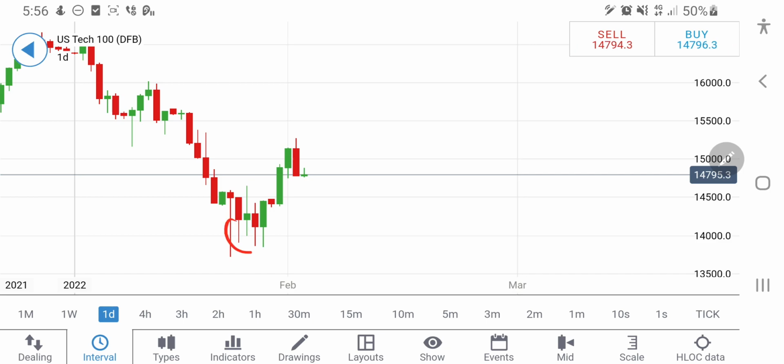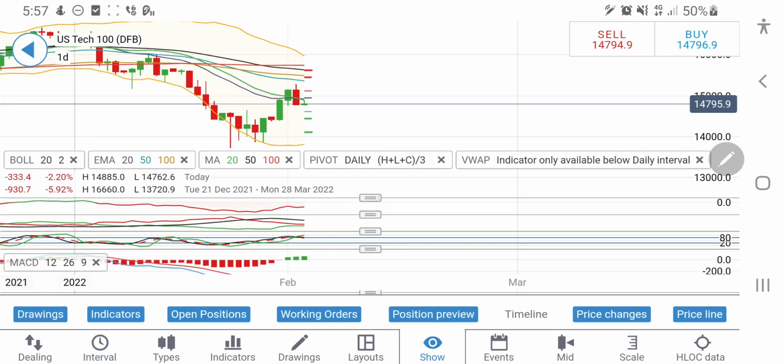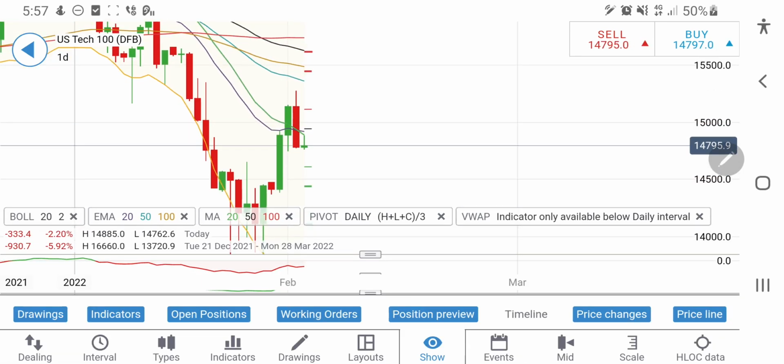Also, we'll be looking forward to this zone. This is too far away. However, anything is possible. Markets can break and drop. Now let's have a look at the indicators. What is going to happen on the indicators front? Now look at this on the daily charts.